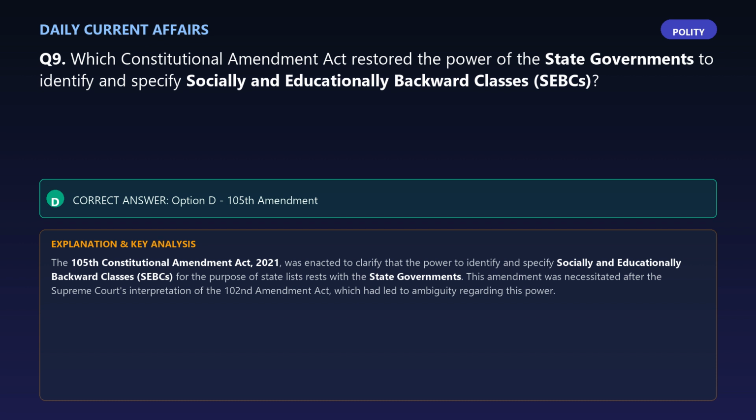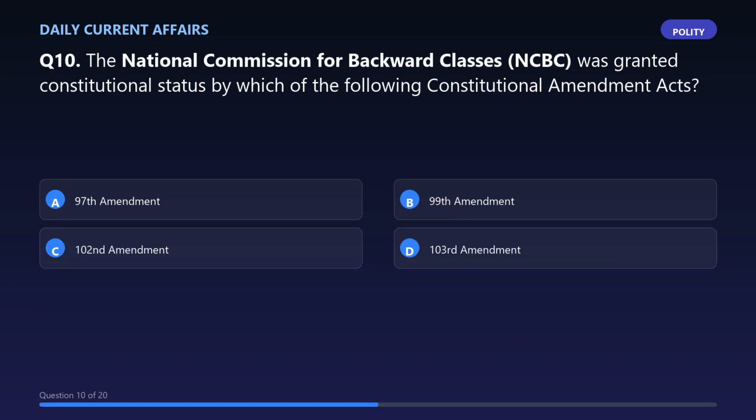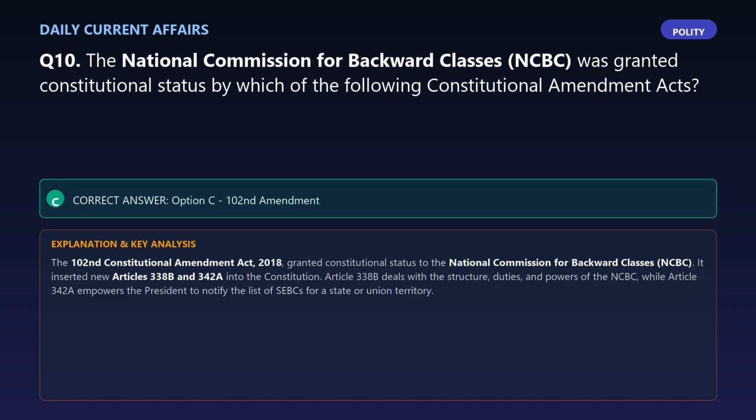Question 10. The National Commission for Backward Classes, NCBC, was granted constitutional status by which of the following Constitutional Amendment Acts? The correct answer is option C, 102nd Amendment. Explanation: the 102nd Constitutional Amendment Act, 2018, granted constitutional status to the National Commission for Backward Classes, NCBC.